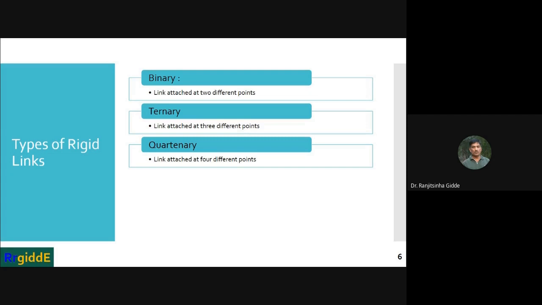A link attached at two different points is called a binary link. Then what is a ternary link? A link attached at three different points. And what is a quaternary link? A link attached at four different points.